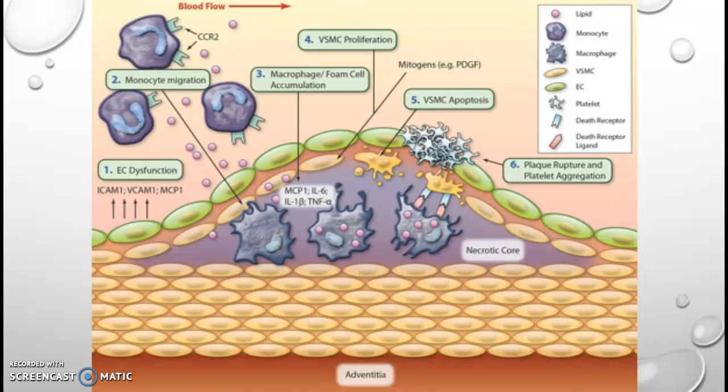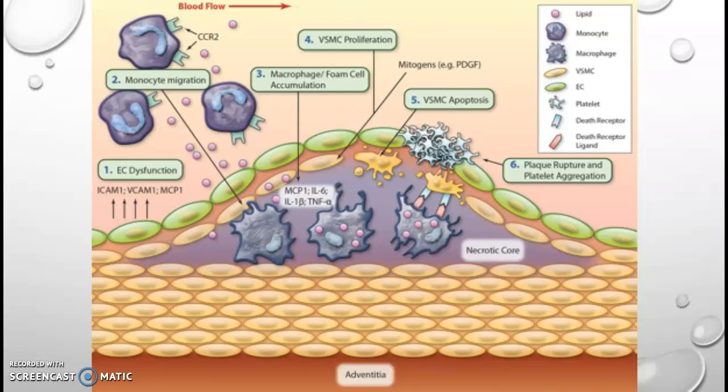TNF-alpha, which is a cell signaling protein cytokine involved in systemic inflammation, binds to the TNF-alpha receptor on the endothelium. This initiates NF-κB, a pro-inflammatory transcription factor, that will bind to a promoter that will cause monocyte to bind to the endothelium. Now, VCAM1, a vascular cell adhesion molecule, moves to the endothelium and binds to a monocyte.